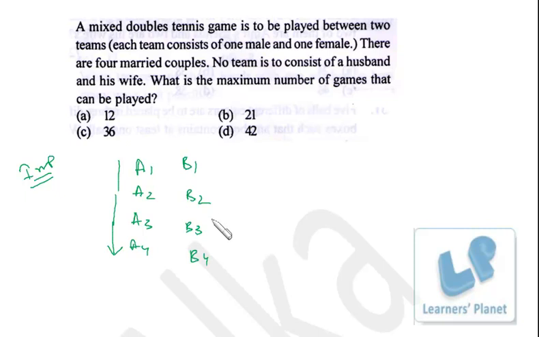This is the similar problem. The concept is quite similar, right? Each wife should be playing with any other man except her husband, right? So these are envelopes, these are letters, right? So this letter should not get into this envelope. All others are fine. So this is precisely the problem based on derangement. Now what is derangement? I will just explain it over here.